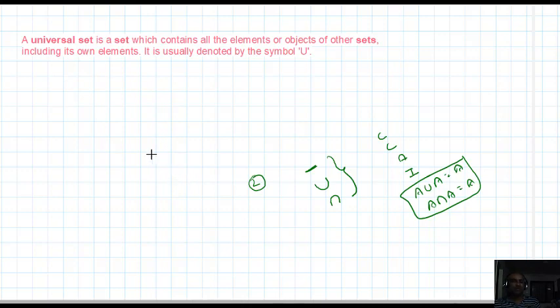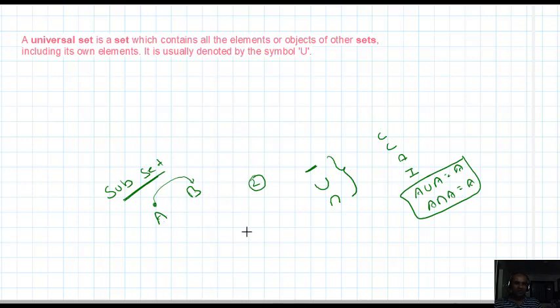After that, in part 1, I explained the subset concept. A and B are two sets. If every element of A is in B, then A is said to be a subset of B, or B is said to be a superset of A.